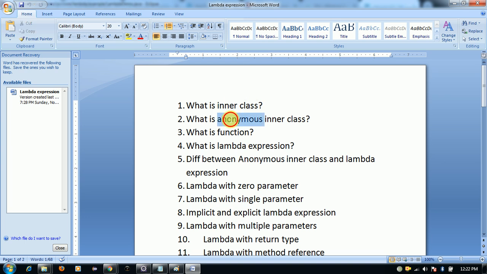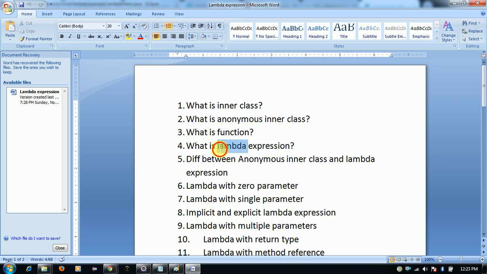So what is an anonymous inner class? Sometimes we can declare a class without a name, and such classes are called anonymous inner classes. So what is a function? A method is a function which belongs to a class or an object. It contains the name of the function, the return type, the parameters list, and the body.